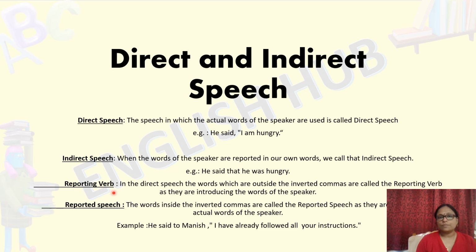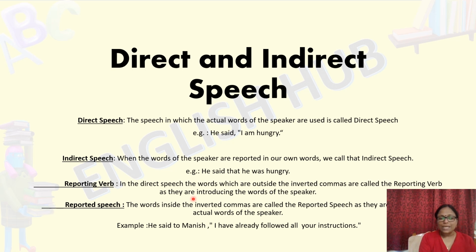Reporting verb. When you get a sentence, you should be able to differentiate a reporting verb and a reported speech. In direct speech, the words which are outside the inverted comma are the reporting verb. The reporting verb will be in present, past or future tense.